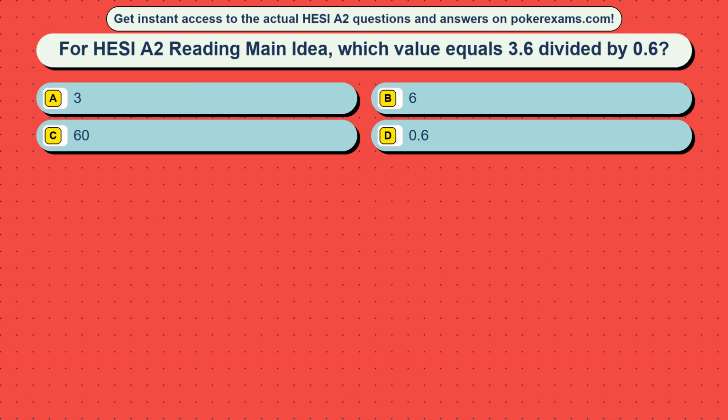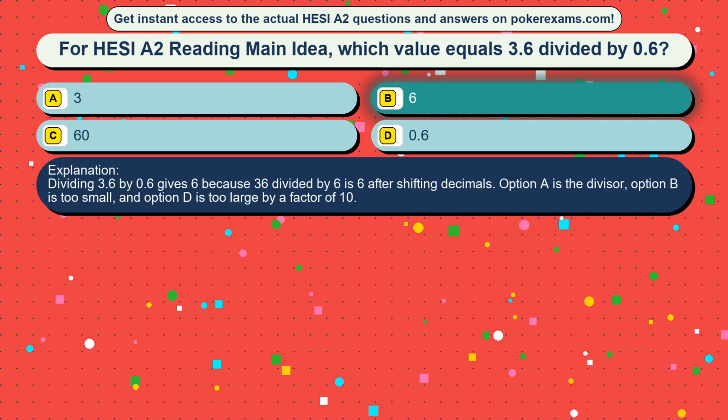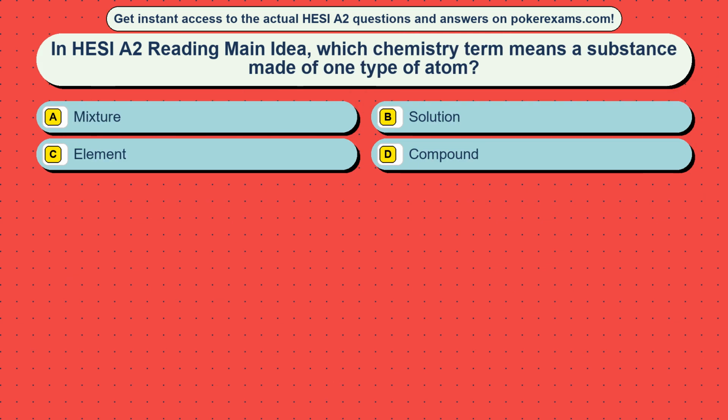Question 42. For HESI A2 reading main idea, which value equals 3.6 divided by 0.6? Option A: 3. Option B: 6. Option C: 60. Option D: 0.6. The correct answer is option B, 6. Dividing 3.6 by 0.6 gives 6 because 36 divided by 6 is 6 after shifting decimals. Option A is too small, and option C is too large by a factor of 10.